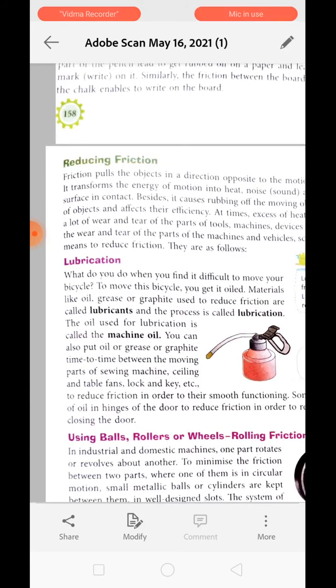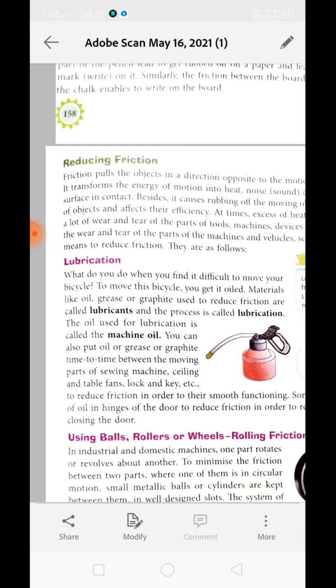Lubricant forms a layer on the rough edges of the two surfaces and makes them comparatively smoother so that they can slide over one another without creating heat due to friction. Understand? The oil used for lubrication is called machine oil. We can also put oil, grease, graphite from time to time between the moving parts of the sewing machine. It can reduce the friction.